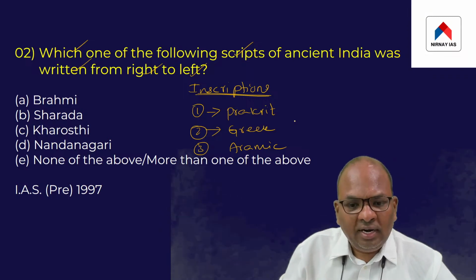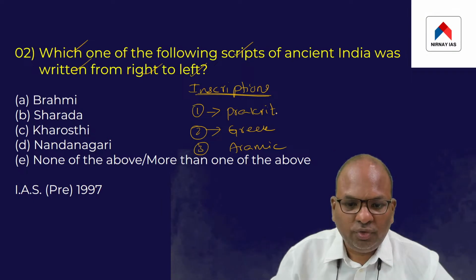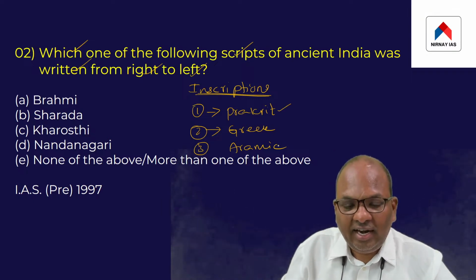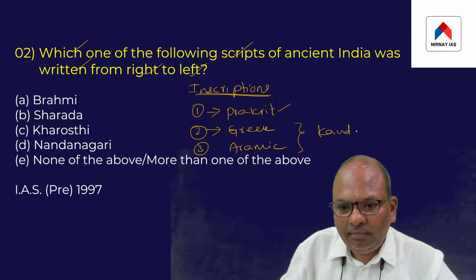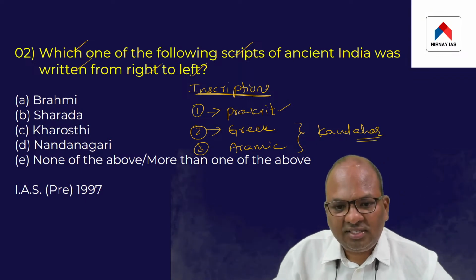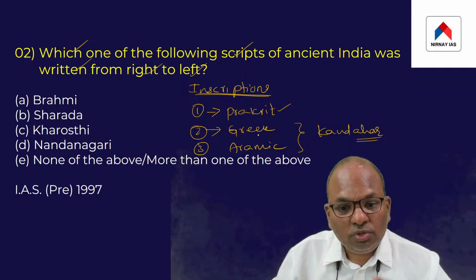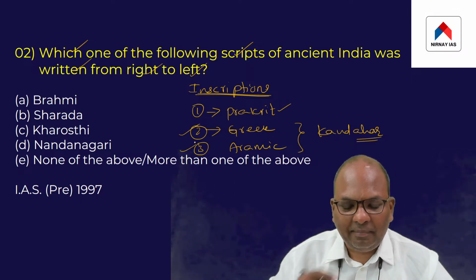Basically, 95% of Ashoka's inscriptions were issued in Prakrit, but a few were issued in Greek and Aramaic. We have found an inscription at Kandahar in Afghanistan, in which Ashoka used two different languages: Greek and Aramaic.